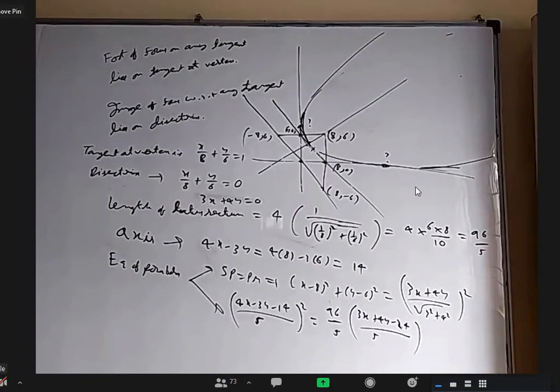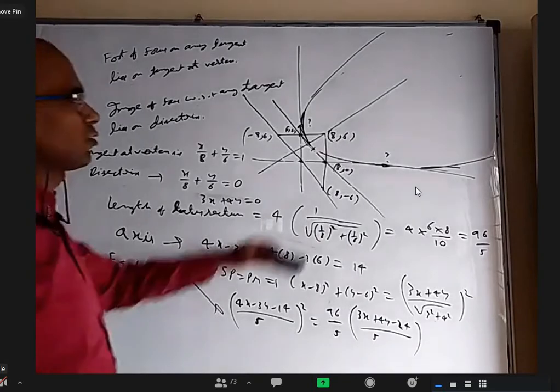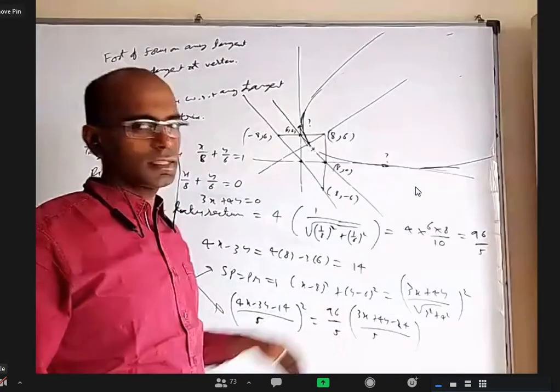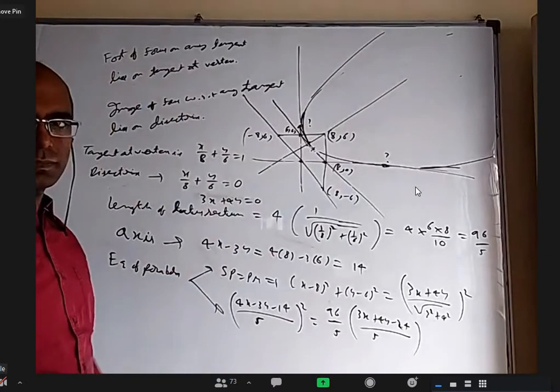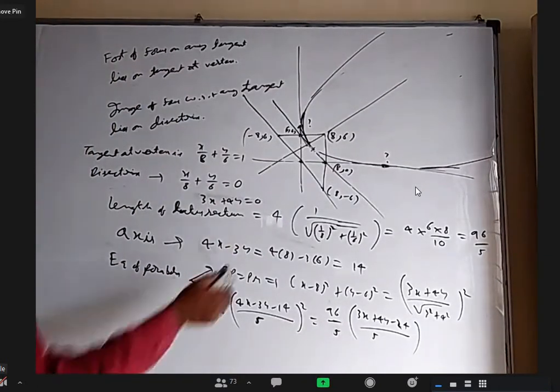Any other idea anybody want to give? It's nice. After getting the equation, we can put y equal to 0 or x equal to 0. Let's say I would ask in the beginning of the question, without all these details, a parabola is there with focus (8, 6) touching the x and y axis. Where is it touching? I don't think I have to do all this to find them. Even though it is nice, this point.